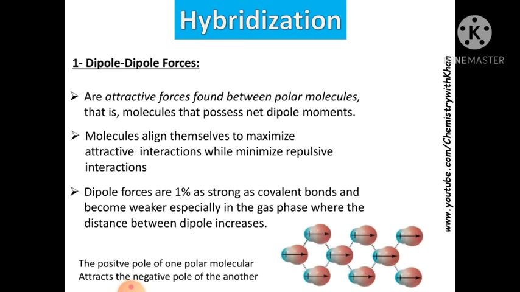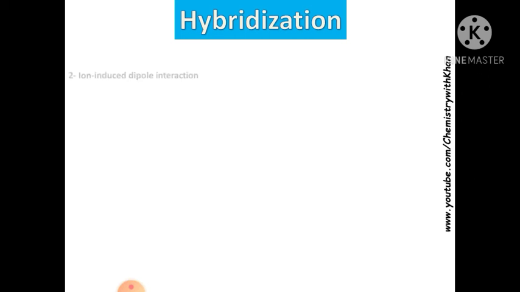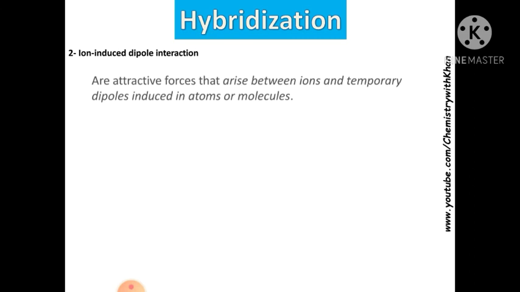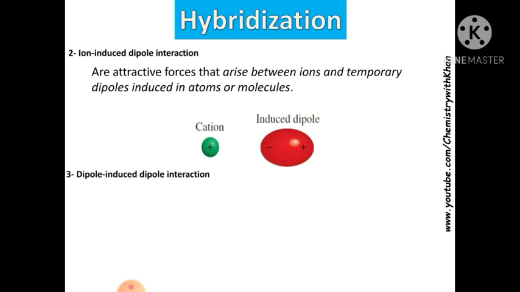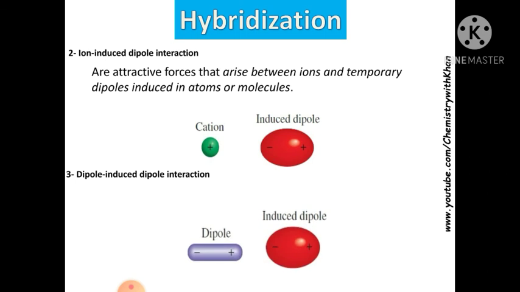The second is ion-induced dipole interaction. These are attractive forces that arise between ions and a temporary dipole induced in an atom or molecule. Look at this, a cation inducing a dipole. The third one is dipole induced dipole interaction, like this. You can see that in the second one, a cation induces a dipole, but here a dipole induces a dipole. It means that two dipoles are attracting toward each other.